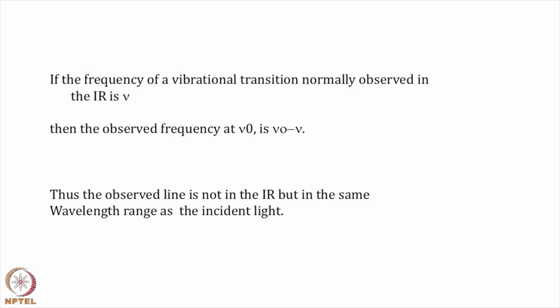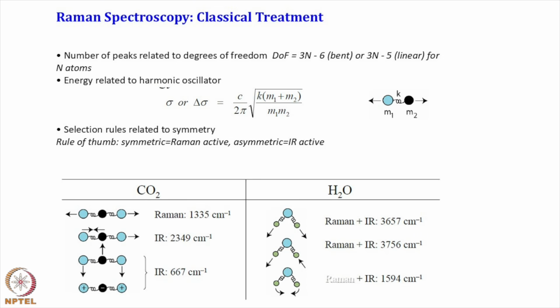Mu 0 minus mu, because that is the difference you are measuring. So, the absorbed light is not in the IR, but in the same wavelength as the incident light, because that has a low probability, and the concepts remain the same. For the classical treatment, again consider the harmonic oscillator, with frequency depending on the reduced mass.